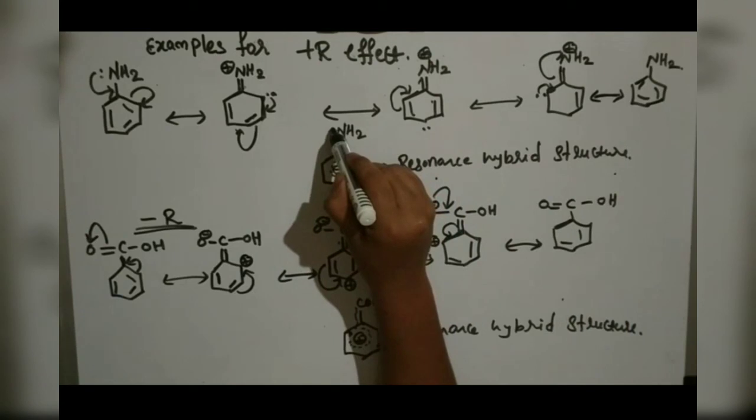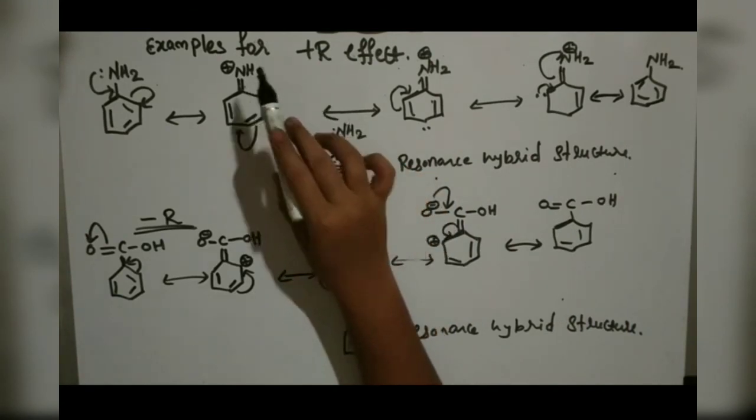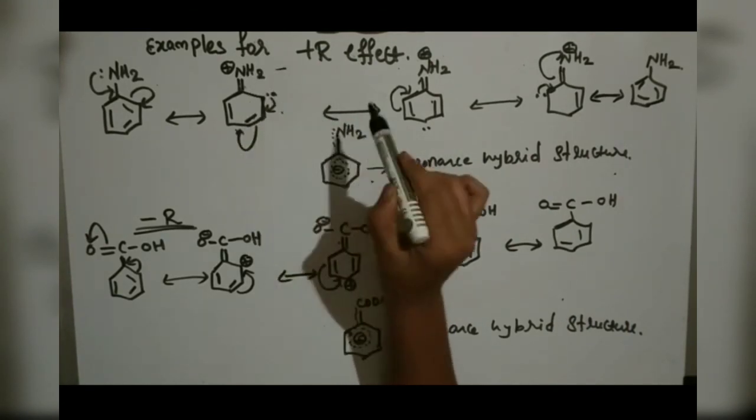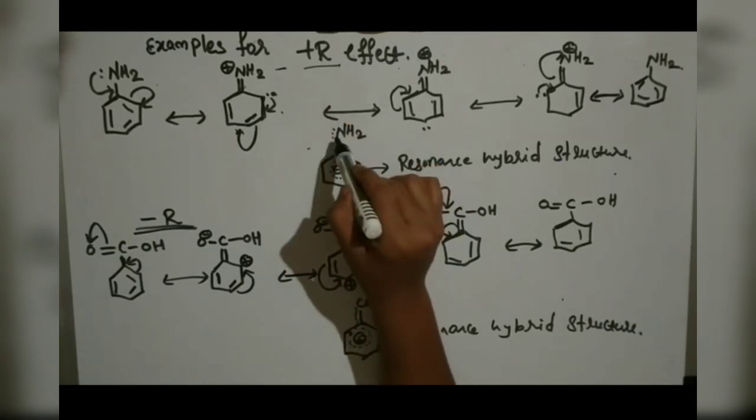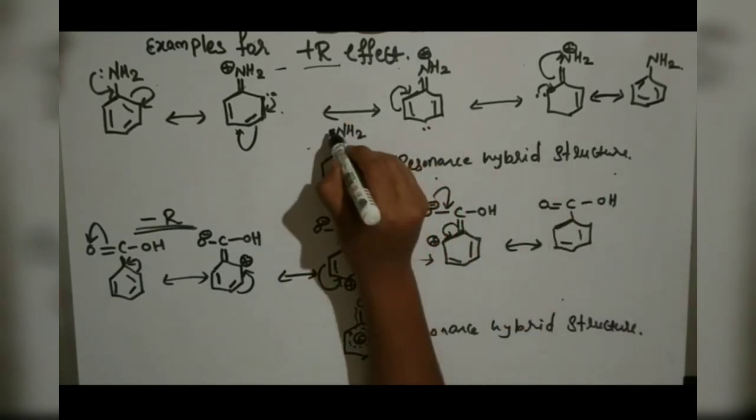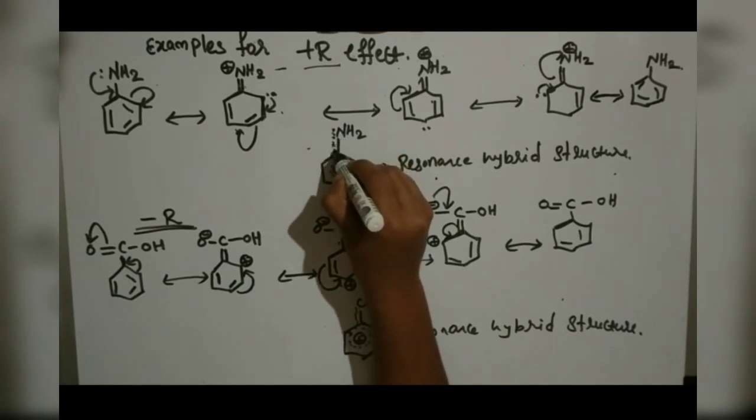So here we can write that there is a shifting of electrons from group to the system. So this is a plus R effect. The resonance hybrid structure we can write with dotted lines, or we can also call it the delocalization structure. So from here it will come here.